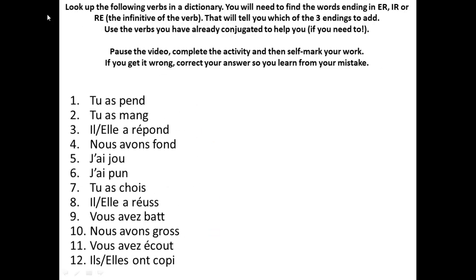Now look up the following verbs in a dictionary. Again, you will need to find the words ending in er, ir, or re, which will give you the infinitive of the verb. That will tell you which of the three endings to add. Use the verbs you've already conjugated to help you, but remember, only if you need to. For example, numéro 1, tu as pendre. Now, when you look up pendre, you'll find pendre, to hang. So therefore, if it ends in re, the correct ending would be u, and when you translate it, you have hung. Tu as pendu, you have hung.